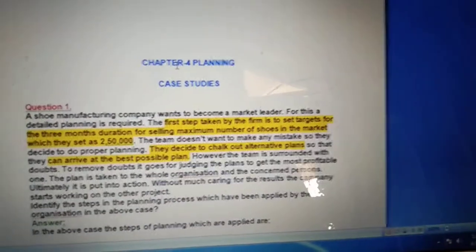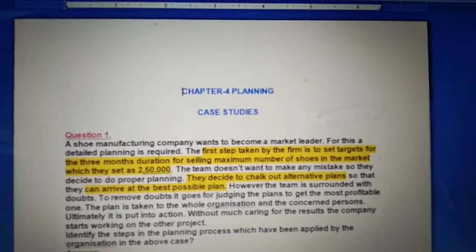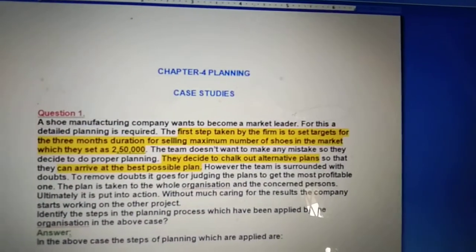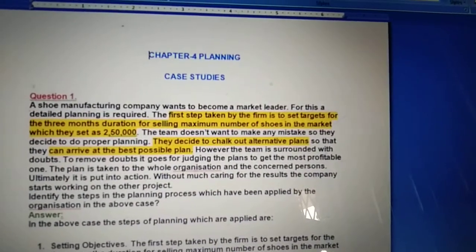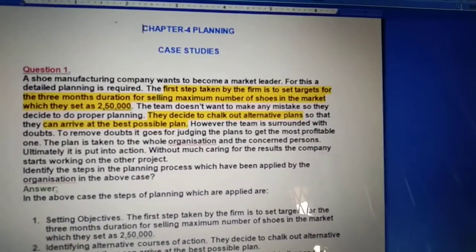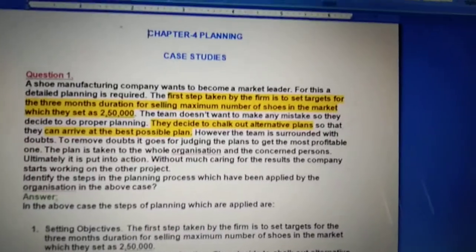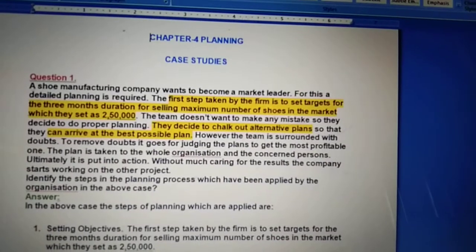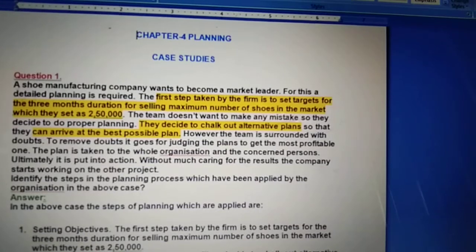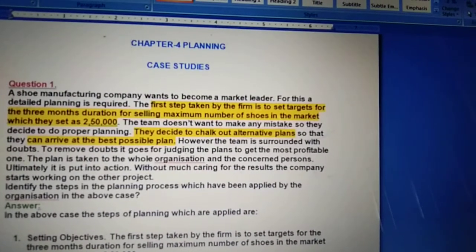And what is the objective set here? The objective or the goal set here is to sell a maximum of 2,50,000 shoes within 3 months. So this is the objective decided by the company, and this is only the first step in the planning process, that is setting objectives. Right, now we have to go through the other steps. Now the team does not want to make any mistake, so they decided to do proper planning. They decide to chalk out alternative plans.